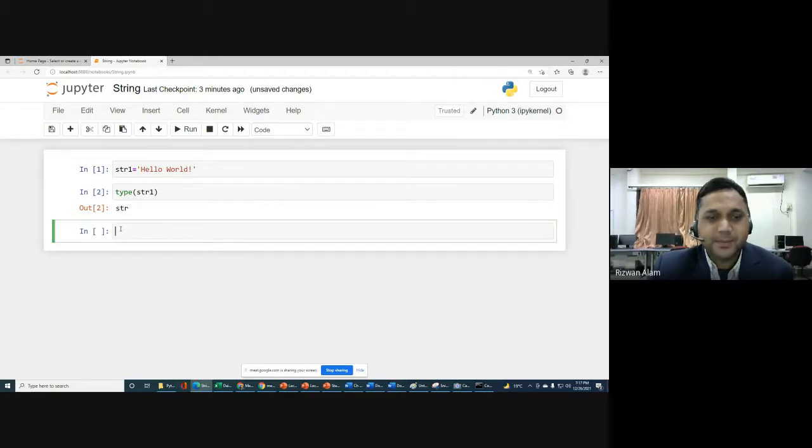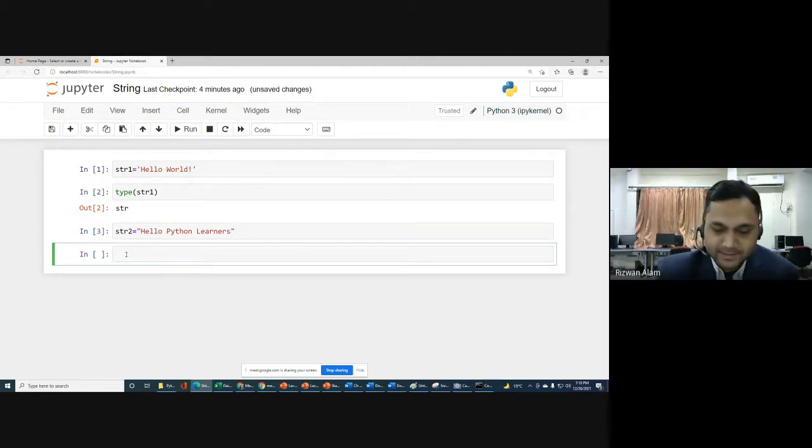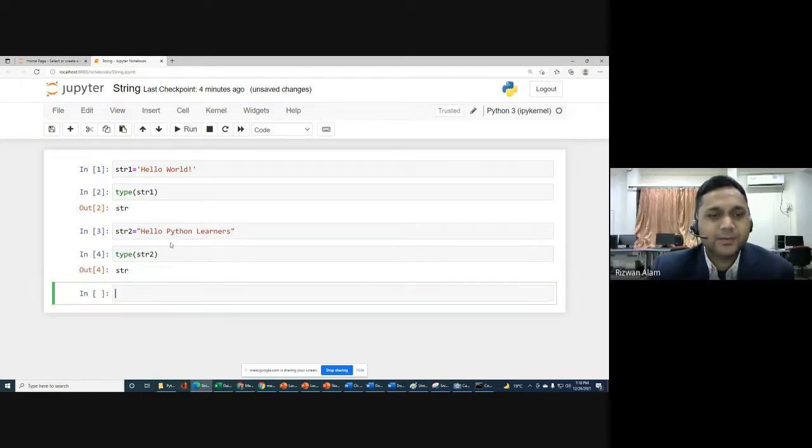Similarly, we can create another string, for example, Hello Python learners. We can write that within double quotes, and that will also be treated as a string. We will check the type of str2. For str2 also you will get str, which means it is from the string class.